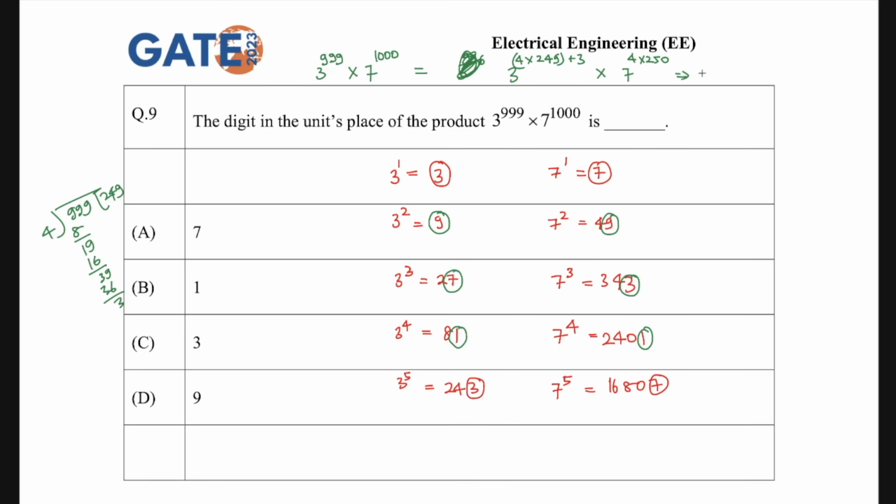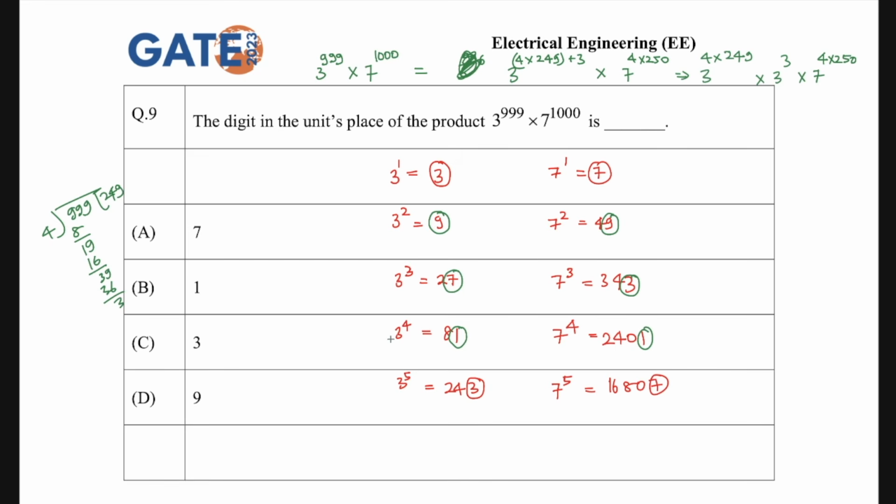So this can be written as 3 to the power 4 into 249 multiplied by 3 to the power 3, multiplied by 7 to the power 4 into 250. So whenever a multiple of 4 comes as the power,